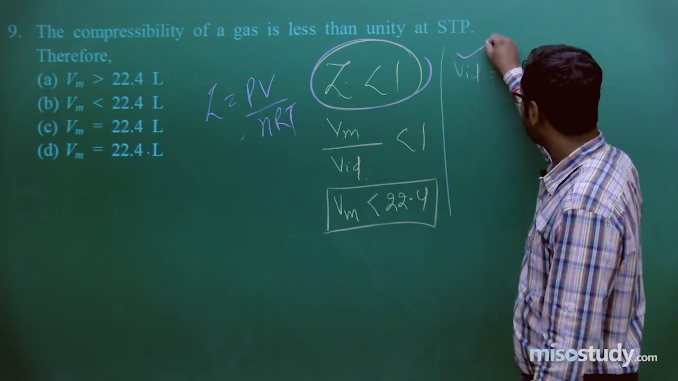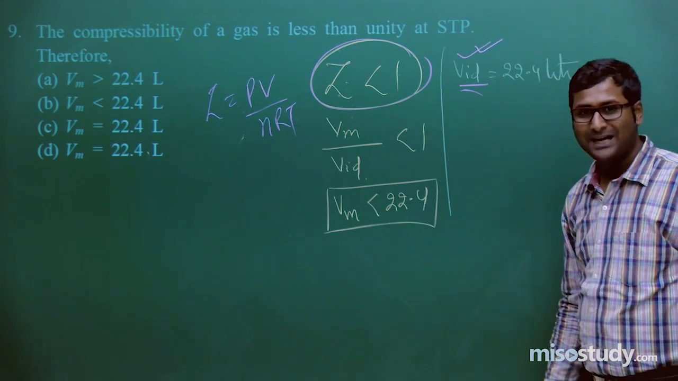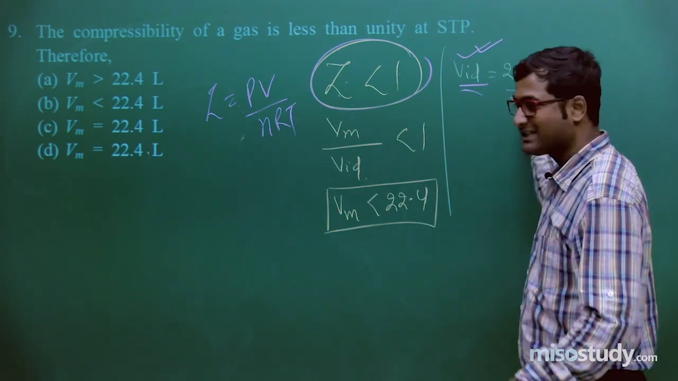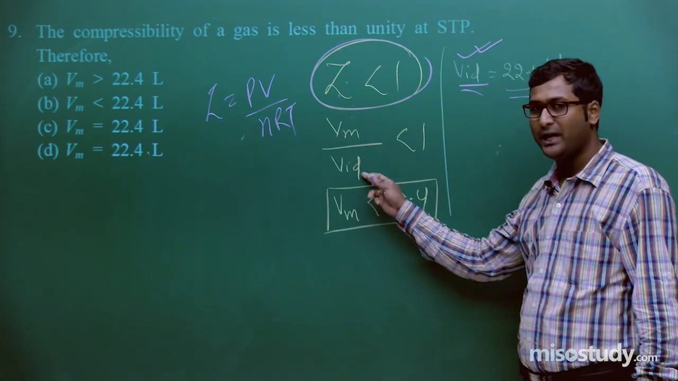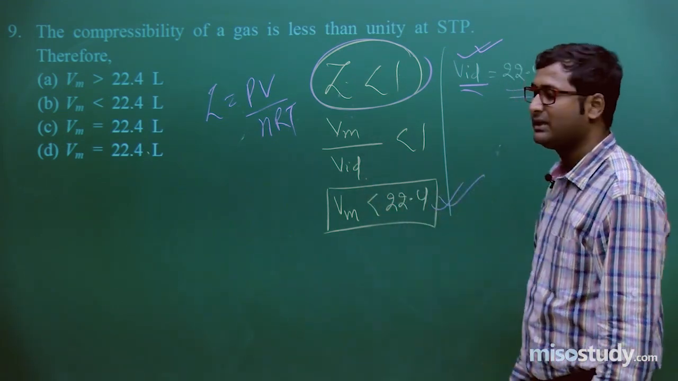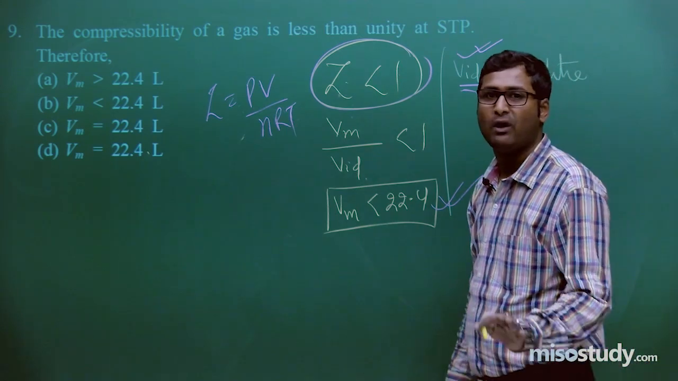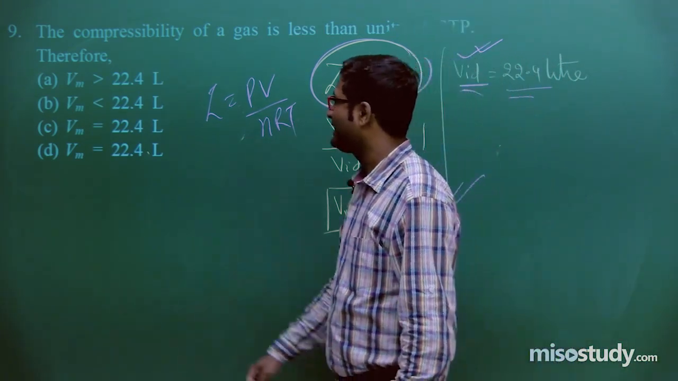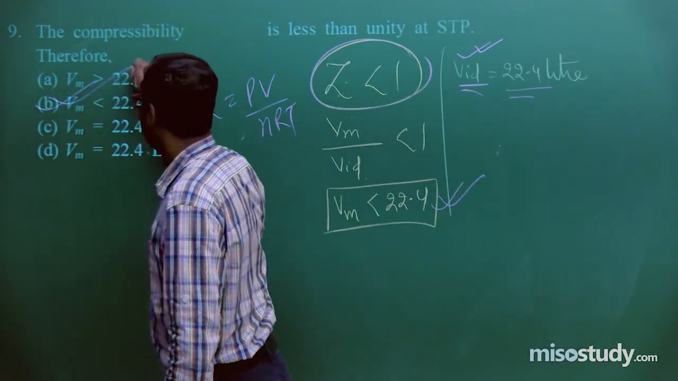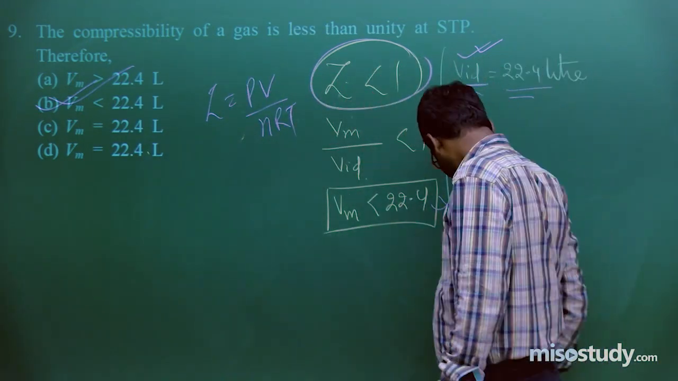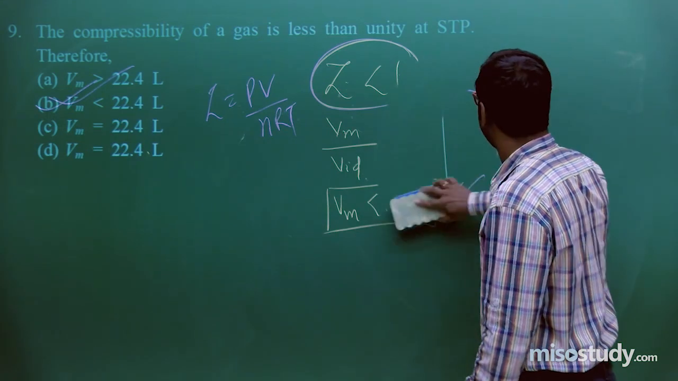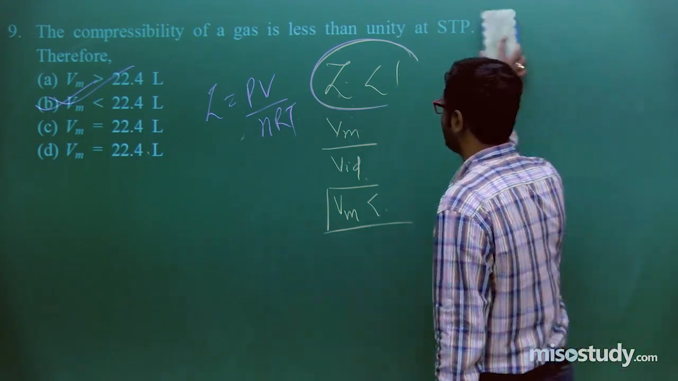Now V ideal, the volume of the ideal gas at STP, as I discussed earlier, should be 22.4 liter. Put this value here, then what will happen? Vm is less than 22.4. So in this case option B is correct. Clear, friend? Now I am going to rub this part and will discuss the next part of the question.